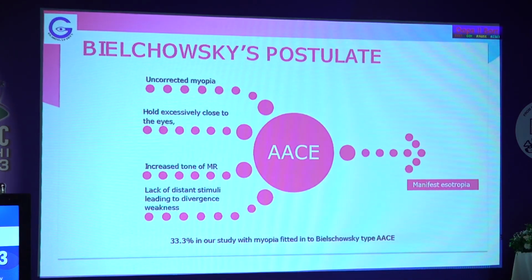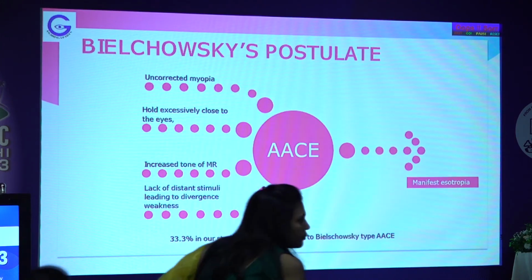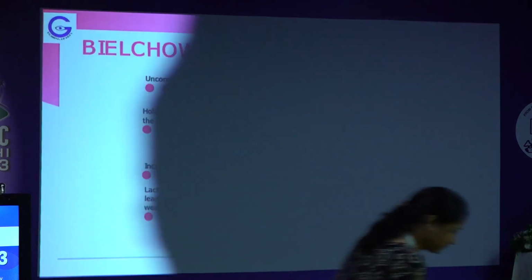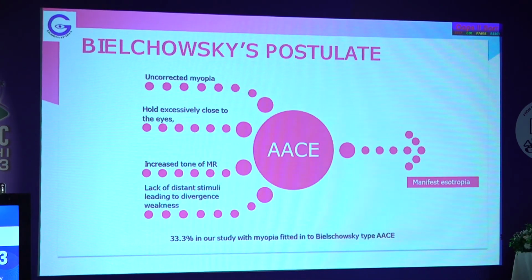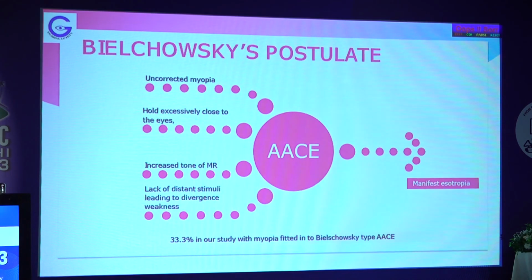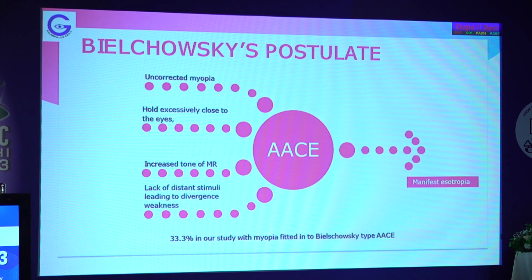So this is a postulate which is already postulated by Belchevsky, which we thought worked in our case also. If you have an uncorrected myopia and you hold books or text excessively close to eyes without using your glasses, there is again an increased tone of medial rectus and lack of distant stimuli leading to divergence paralysis, again leading to an acute acquired comitant ESO deviation and manifest esotropia. So 33% were myopes in our study who developed an ESO deviation.